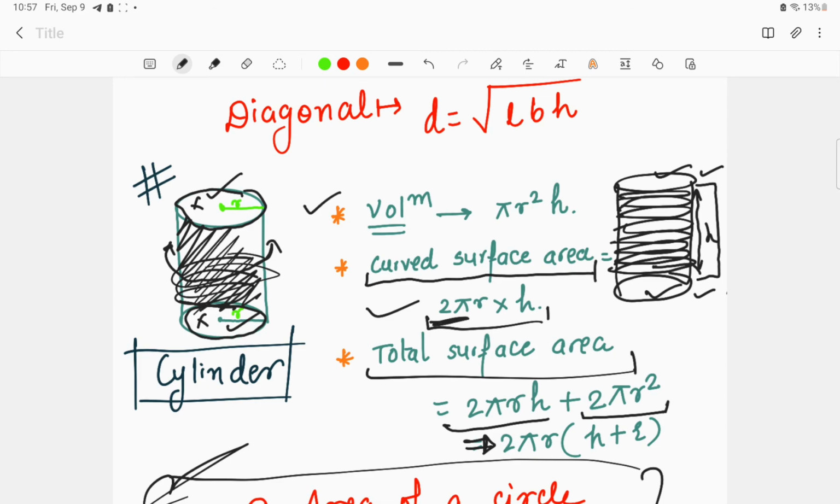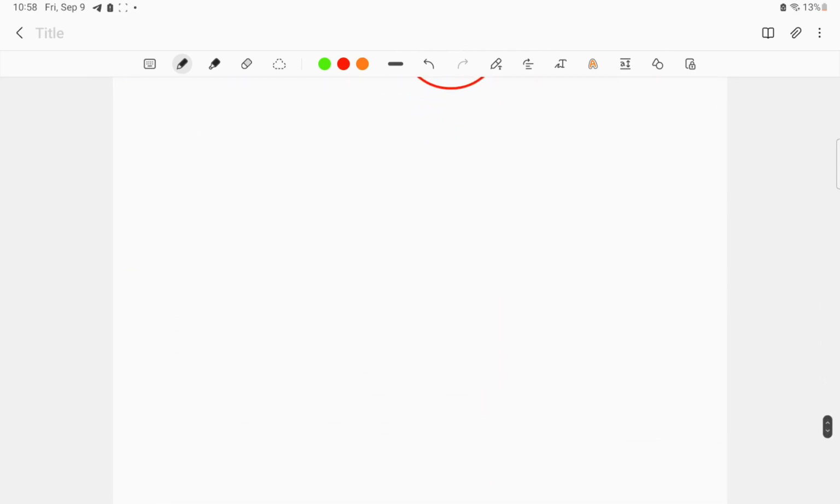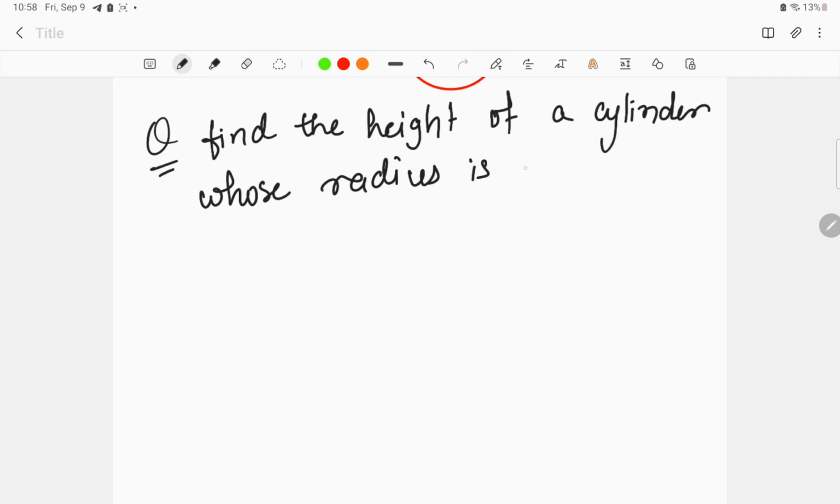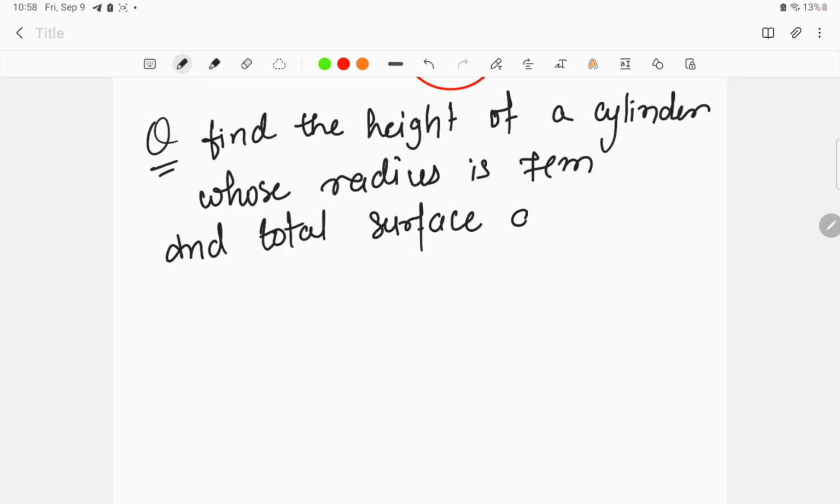I'll give you one question. Please solve it and drop the answer in the comment section. The very first question: find the height of a cylinder whose radius is 7 centimeter and total surface area, once again I am telling you, total surface area and curved surface area have a basic difference.